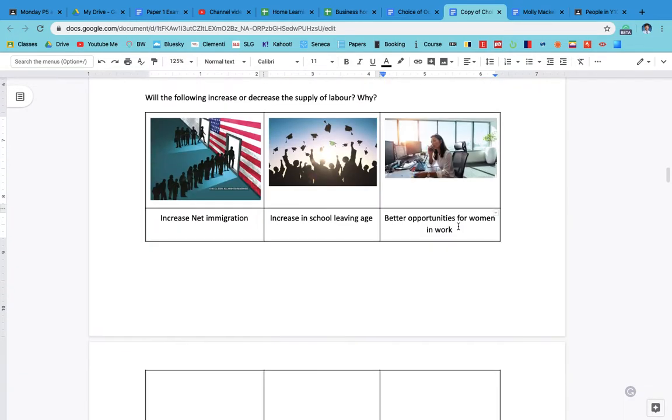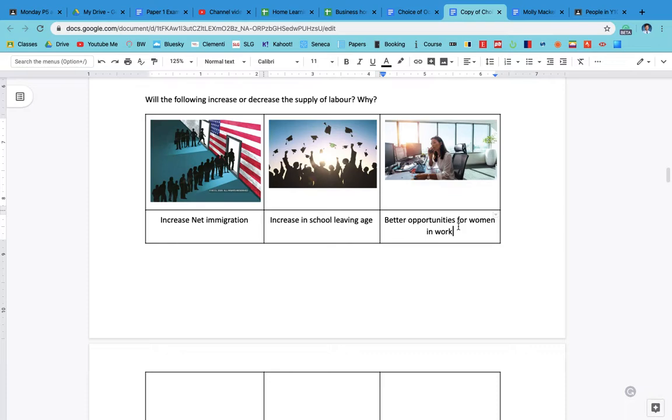Okay, so the second part of the starter: we've got three more scenarios, but this time we're thinking about the supply of labour. What if we've got an increase in net immigration? What if we've got an increase in the school leaving age? And what if we have better opportunities for women in work? What effect would these three changes have on the supply of labour?